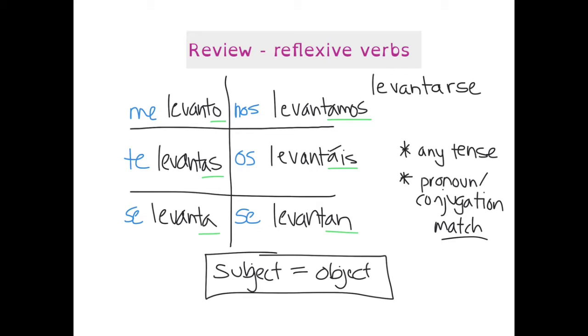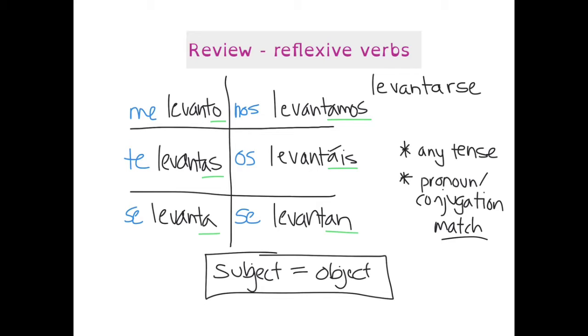So just as a recap, to reflect that the subject and the object are the same, we include these special pronouns, these reflexive pronouns. So me levanto is I lift myself up. Te levantas is you lift yourself up. Se levanta is he or she or you formal, lift yourself up. Nos levantamos, we lift ourselves up. Os levantáis, y'all lift yourselves up. In España, se levantan, they lift themselves up.